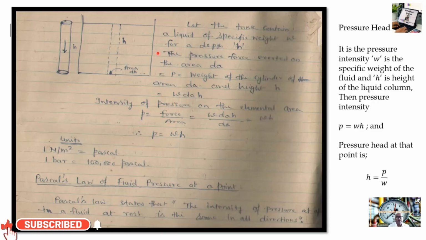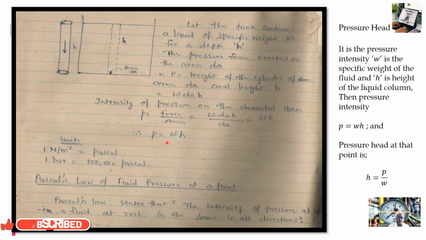Now let us understand what pressure head is. Let us consider this container where the depth is H. The pressure force exerted on the elemental area, this is dA. So P is equal to the weight of the cylinder on the area dA. So W, the specific weight, into dA, the elementary area, into H, where H is the height of the column. So the intensity of pressure on the elemental area is P is equal to force upon area, which is equal to W into dA into H upon dA, which is equal to WH.